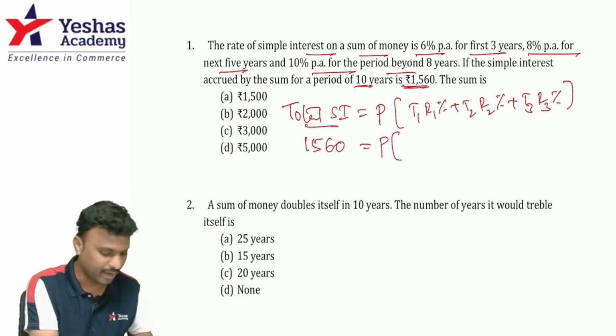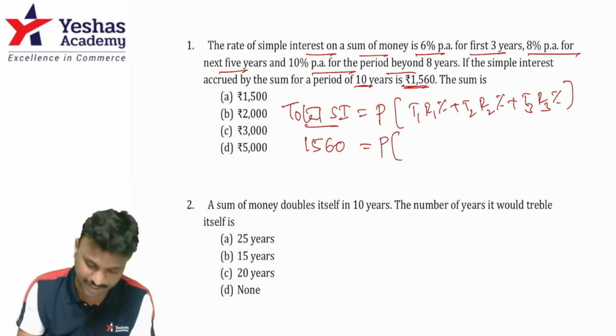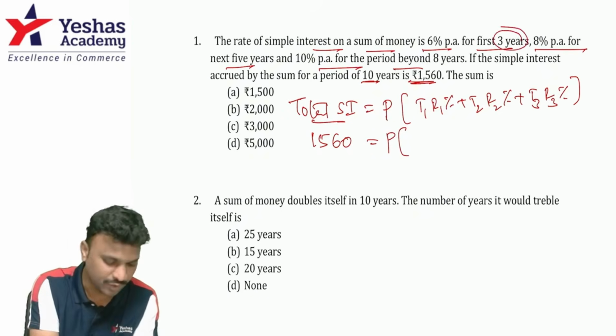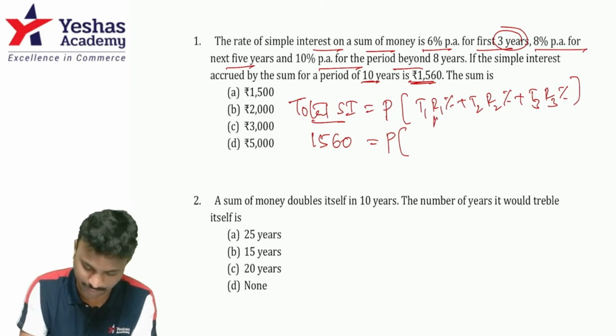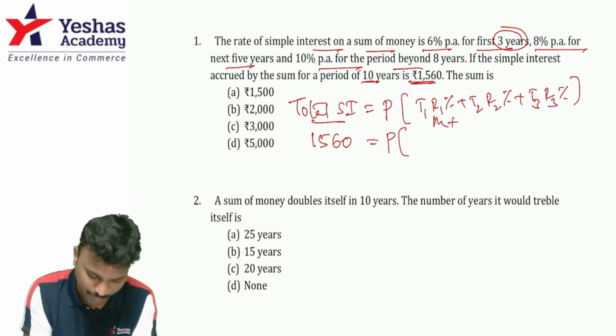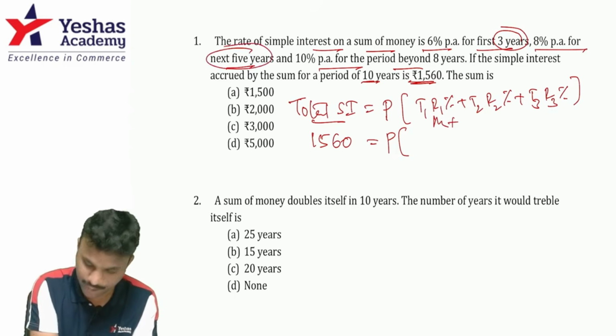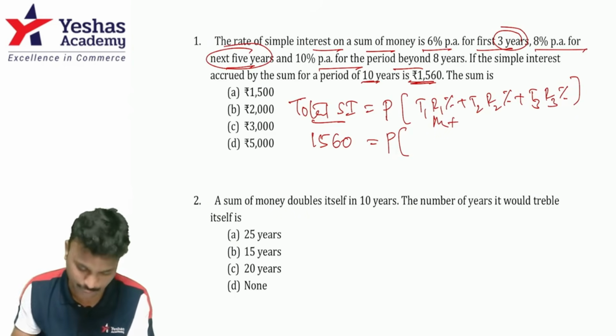Now everybody, this T1 R1%. T1 is how many years? 3 years. So 3 into R1 is 6. Press percentage, M plus to store it. All right. T2 R2%. T2 is how many years? 5 years. Into R2 is how much percent? 8%. 8 into 8, press percentage, then M plus to store it.